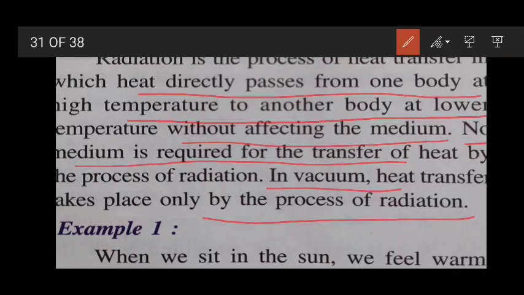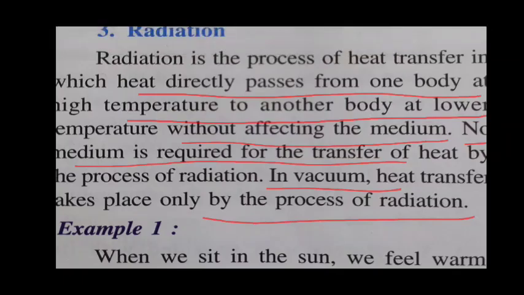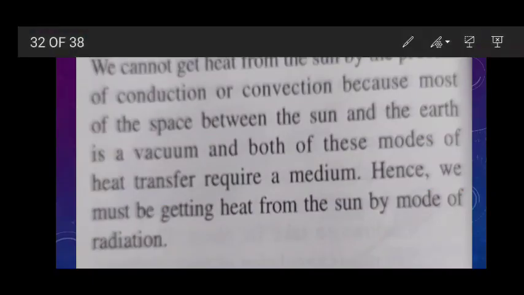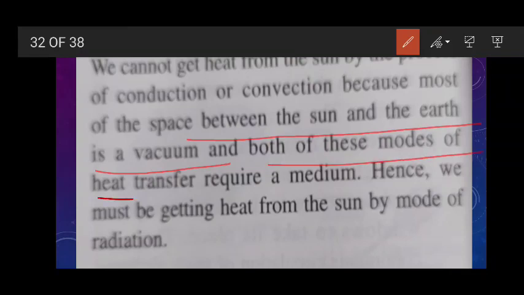So the first example: when we sit in the sun, we feel what? We feel warm. We cannot get heat from the sun by the process of conduction and convection, because most of the space between the sun and the earth is what? Vacuum, and both of these modes of heat transfer require a medium. So radiation is the only way to get heat transferred.